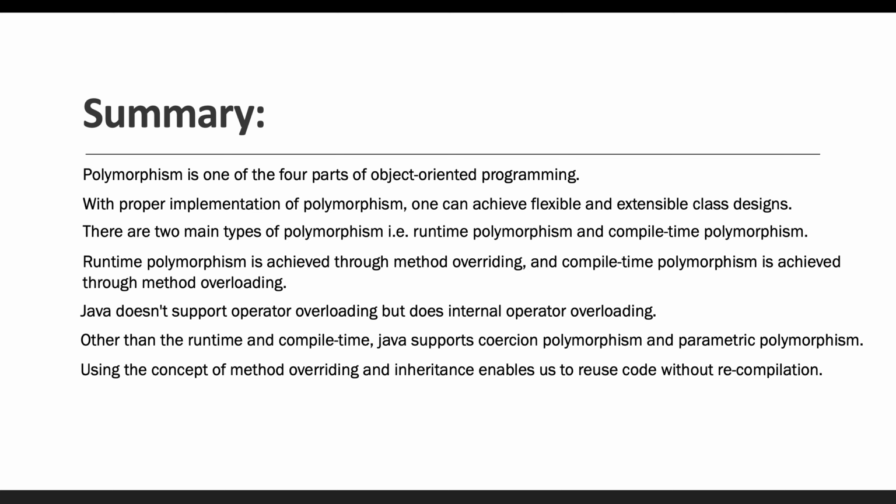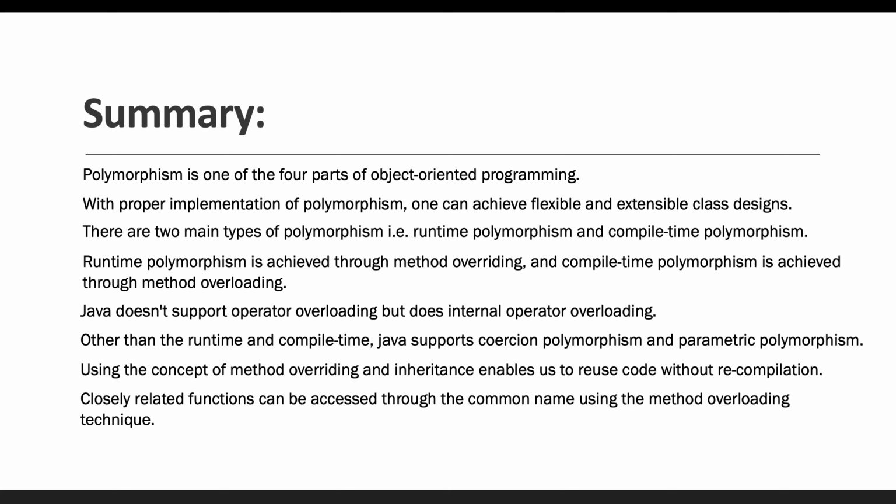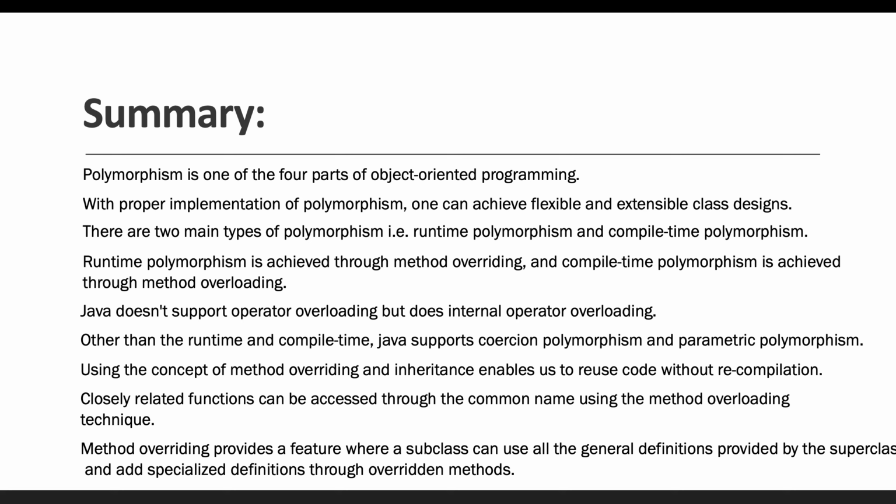Next point that we have covered is that using the concept of method overloading and inheritance enables us to reuse the code without recompilation. Next point we have discussed is that closely related functions can be accessed through a common name using the method overloading technique. And next we have discussed that method overriding provides a feature where subclasses can use all the general definitions provided by the superclasses and add specialized definitions through the overridden method also. So these are a couple of points that we have discussed as part of the polymorphism discussion.